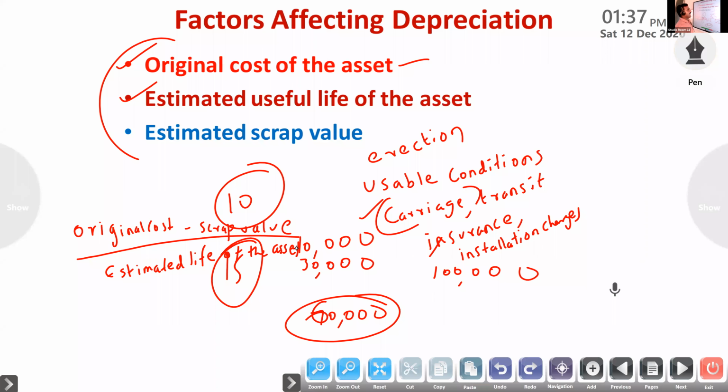Last, estimated scrap value. What do you mean by scrap value? It is also known as residual value or breakup value, same only.